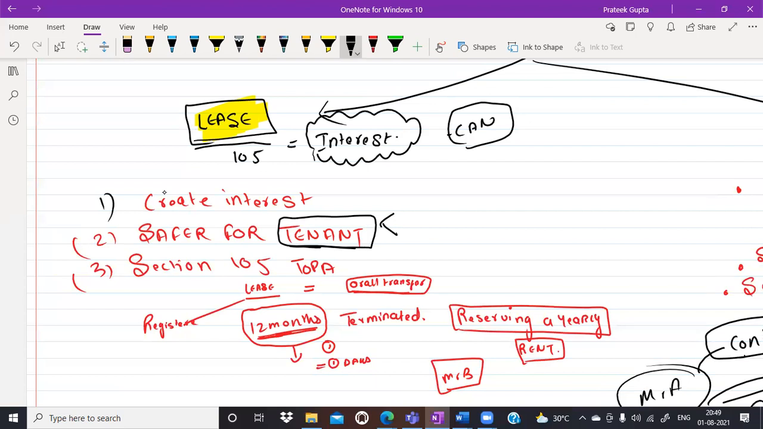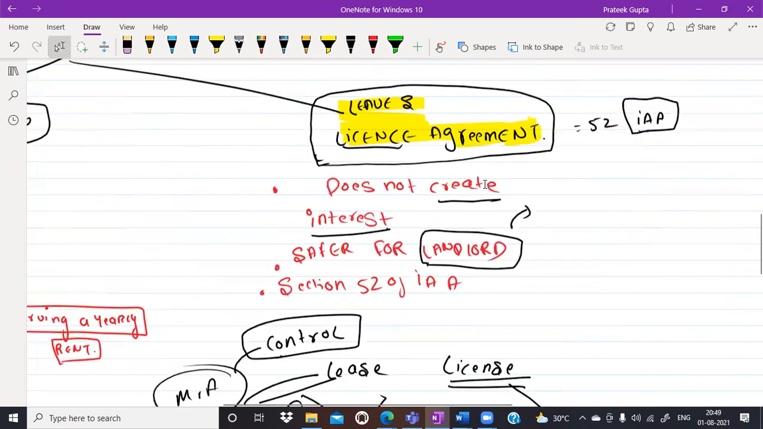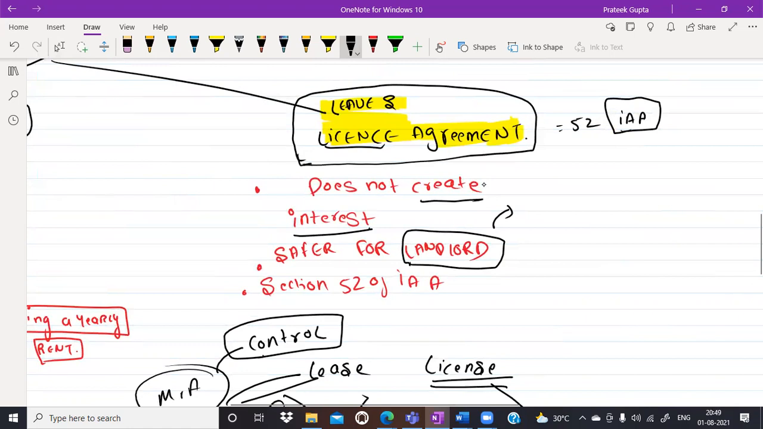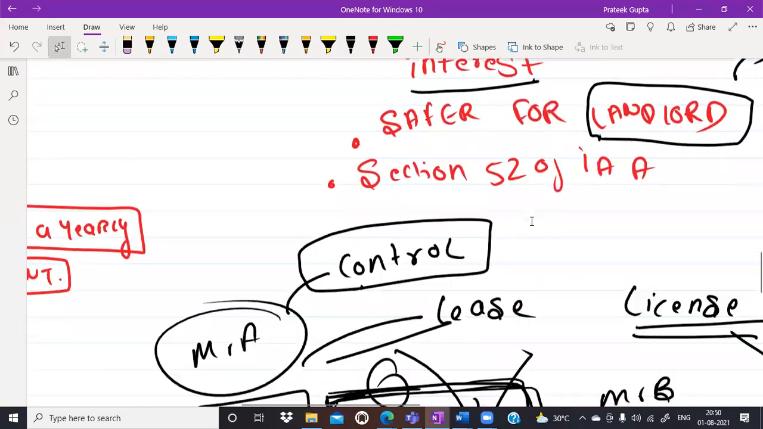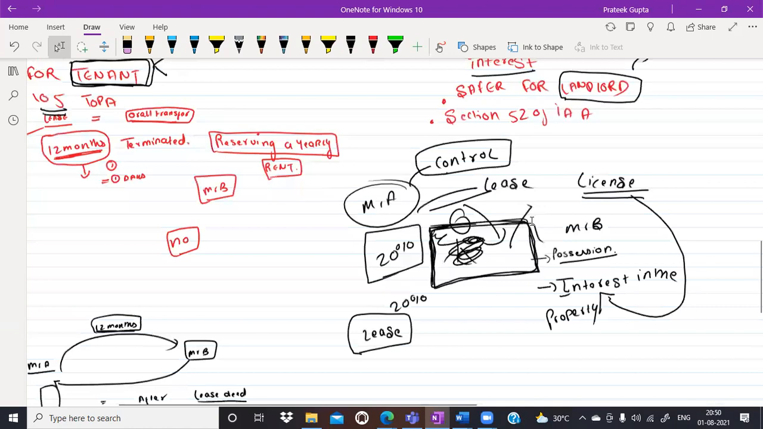Okay, because the law here is to protect the interest of the tenant. If you execute the lease deed, the lease deed will favor the tenants. But if you execute the license agreement, you can remove the tenant anytime. That's why you will be safeguarded. A landlord will be safeguarded at this point of time. And you know the section is 105 here, and the section is 52 of the Indian Easements Act.